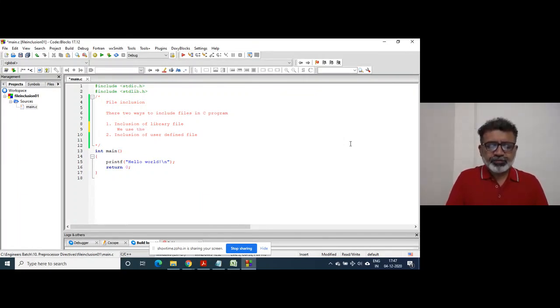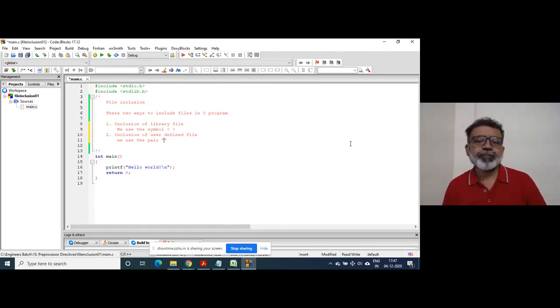The symbol is less than and greater than. Right? And in case of user defined files, we use the pair of double quotes. Right? What is the meaning of this?